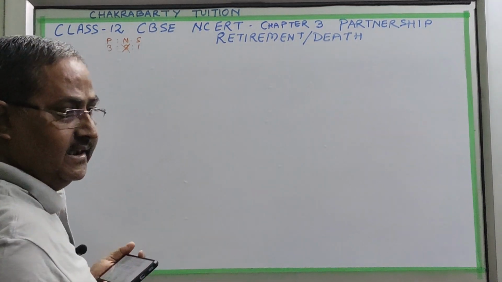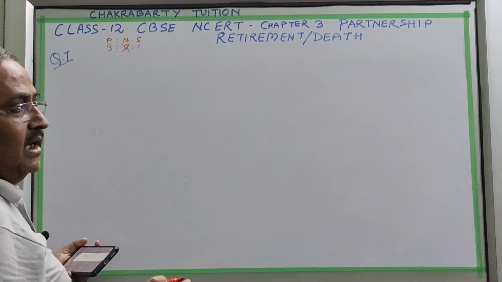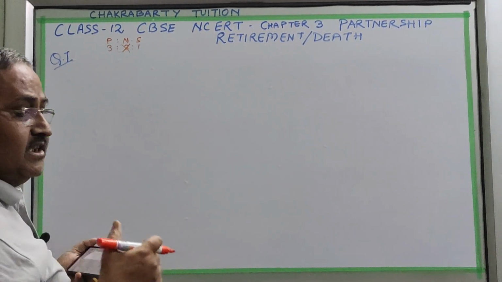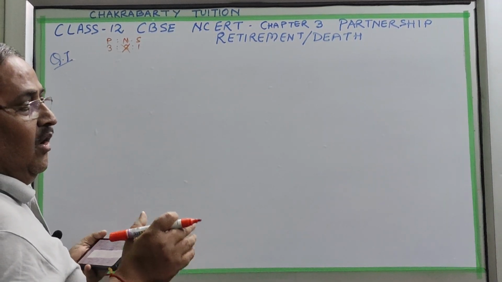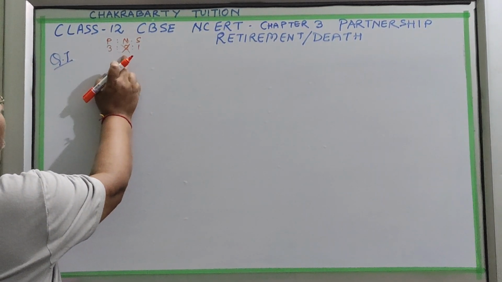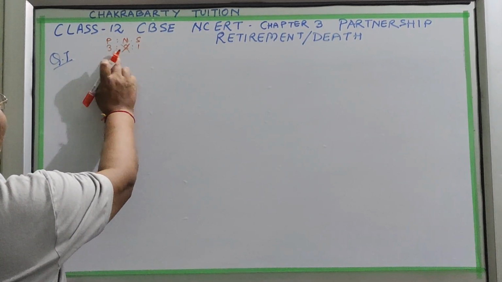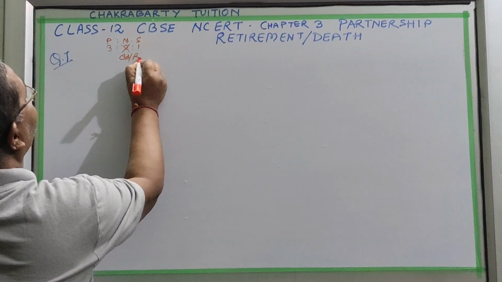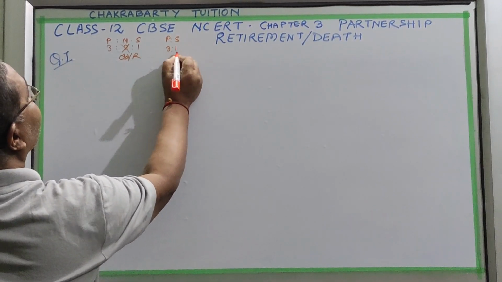If nothing is given about the new ratio, or how his share is taken by P and S, or any condition, then for the person who is retiring we put a cut, and the remaining partners' share in the old ratio becomes the new ratio. P to S, the new ratio will be 3 to 1.